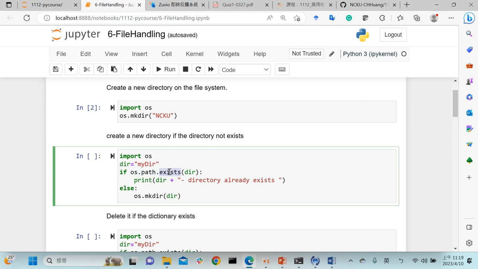So you need to understand this: os.path.exists. We use the os package, and in the os package there is another module called path, and path has exists. Through this we can understand whether the directory exists or not. I will show you.